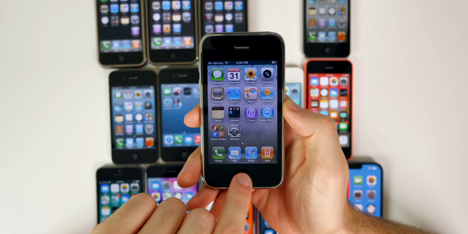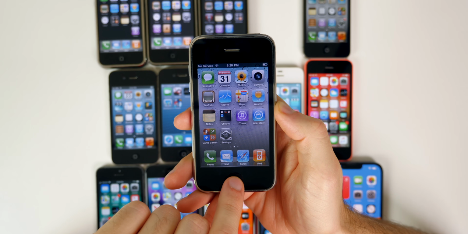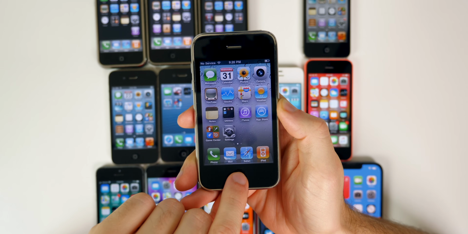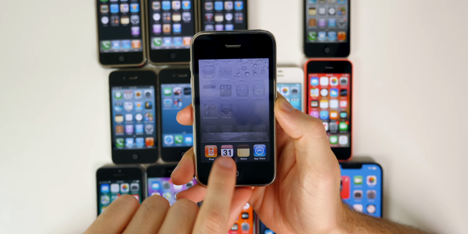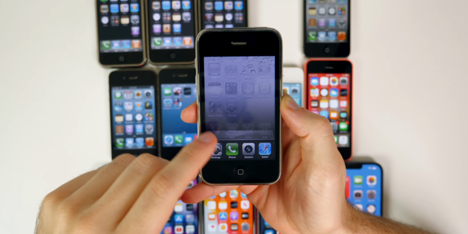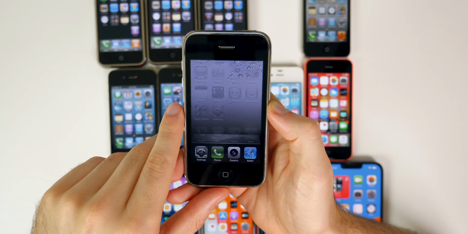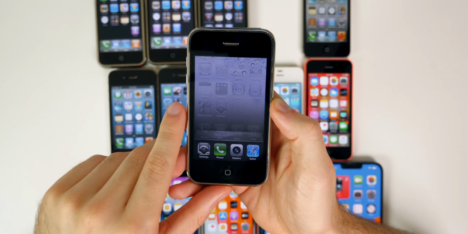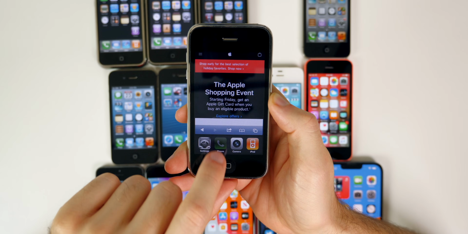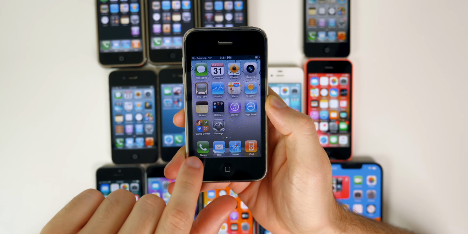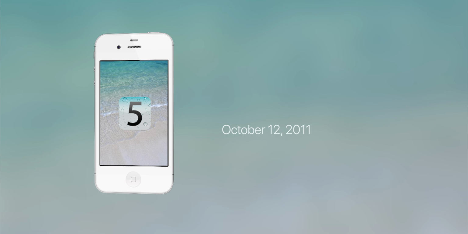Not to mention, probably the biggest feature in iOS 4 was multitasking. So now if you double pressed on the home button, you could multitask between applications. You actually had a dock down here. So this is what we called multitasking back in the day. Obviously it's a much different definition now, but back then we were able to go down here and go into each application rather quickly, whereas before we were not able to do that.